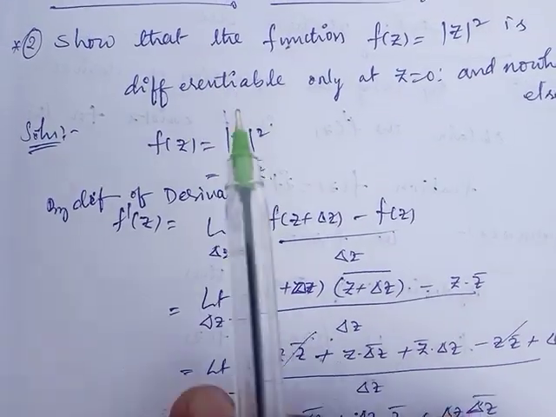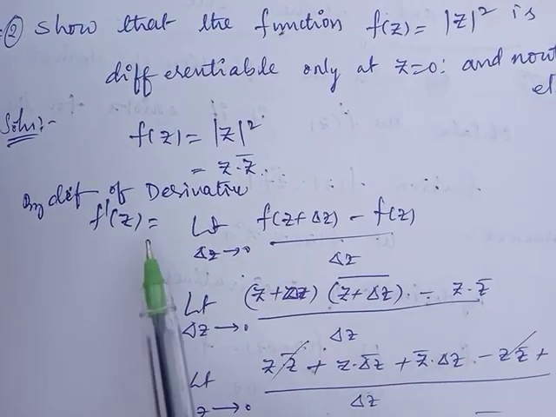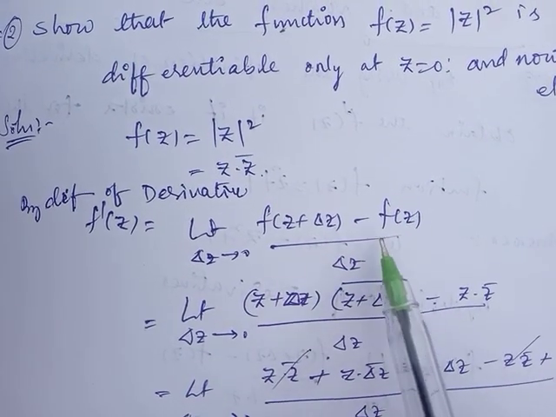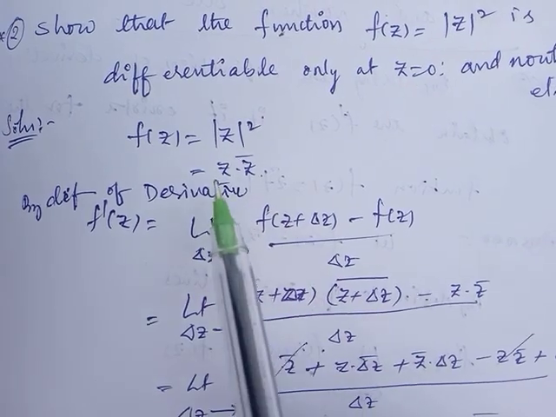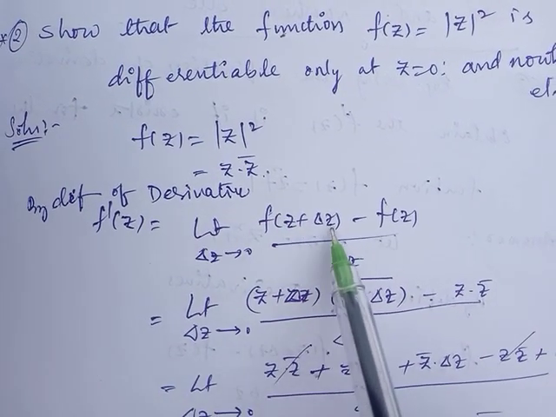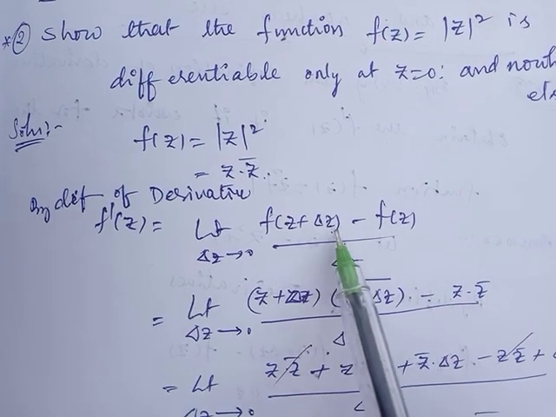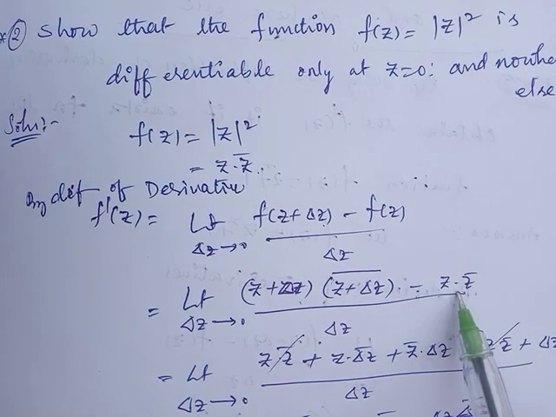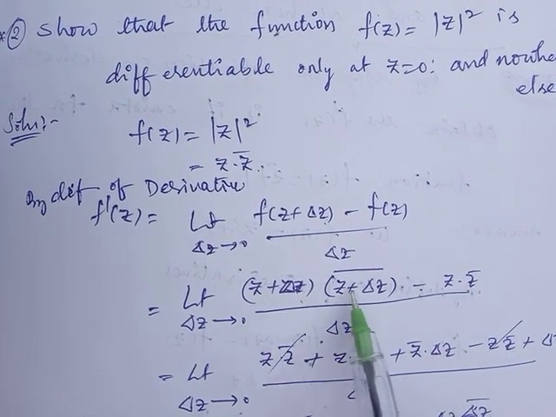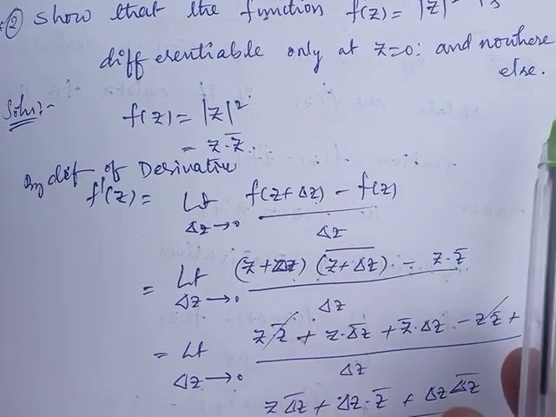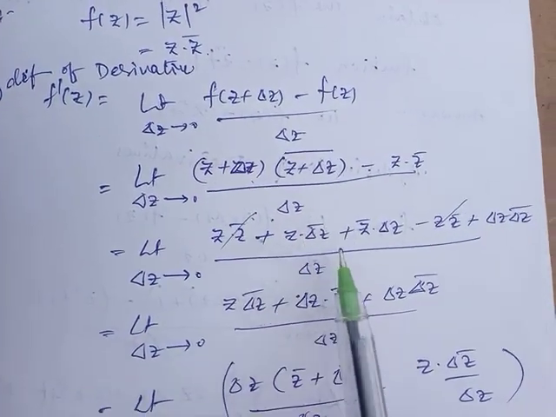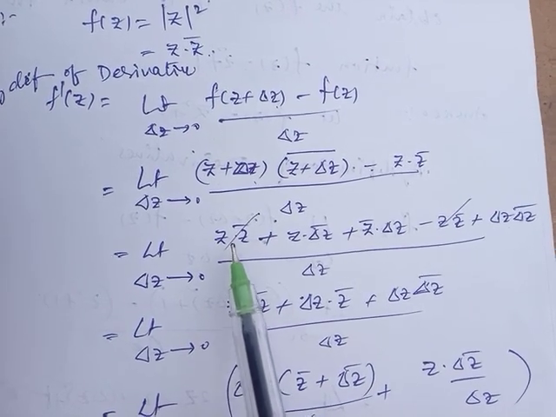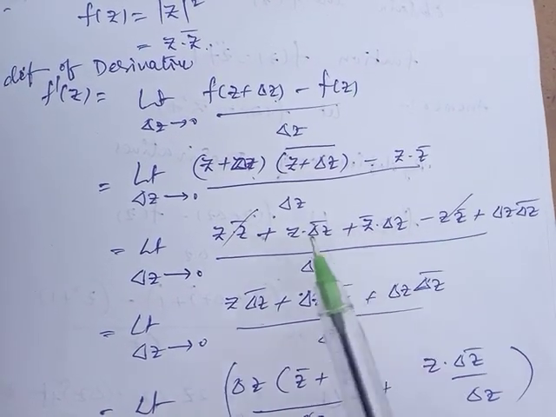Now, by the definition of derivative, f dash of z equal to limit delta z tends to 0 of the usual difference quotient. I am substituting f of z by z into z bar, and f of z plus delta z, where z is replaced by z plus delta z: z plus delta z into (z plus delta z) whole bar, minus z into z bar, by delta z. Simplify this by multiplying the individual terms. After multiplication, two terms are the same and will be cancelled: z into z bar and z into z bar.